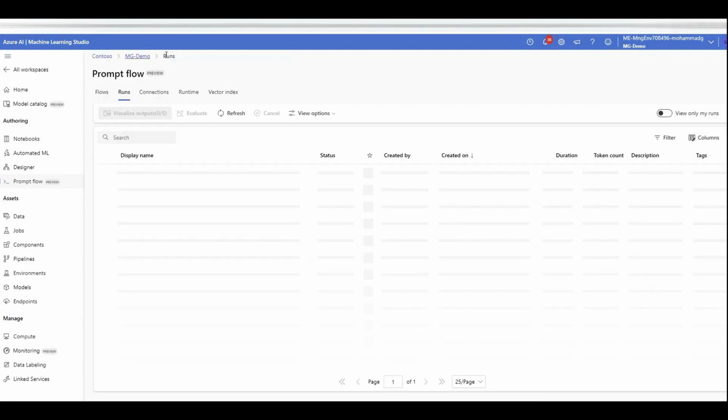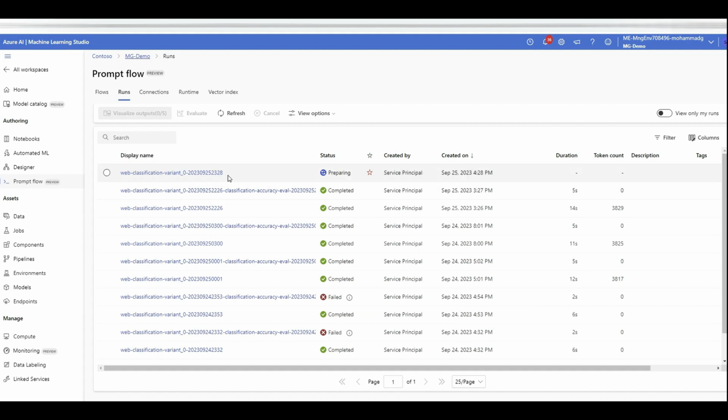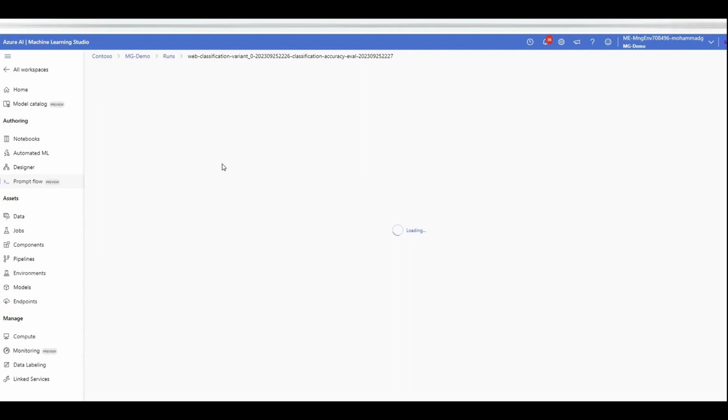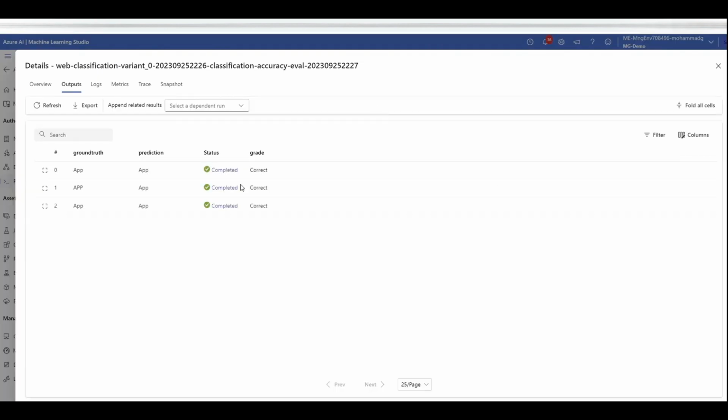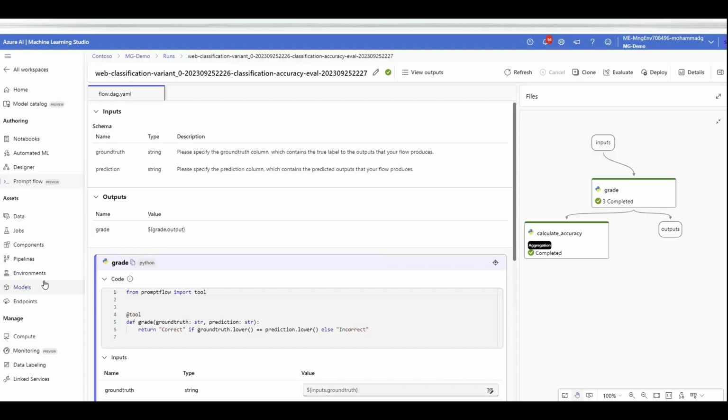And not only that, there's another one. Look, there's another one running because we just made a change. So the other one is evaluating. I showed you before, it evaluated that. The ground truth was app, the prediction was that. That's like a bulk test. And then it should register the model also because the accuracy was 100%.